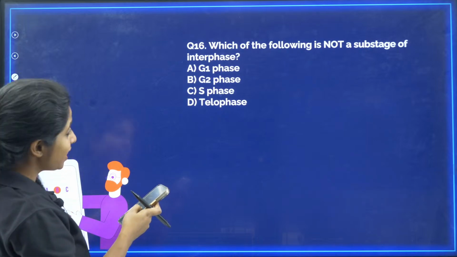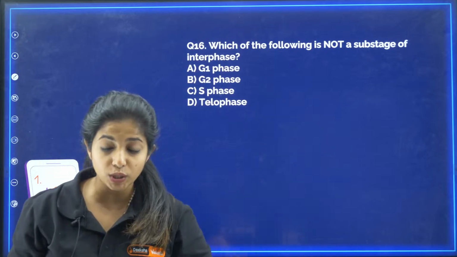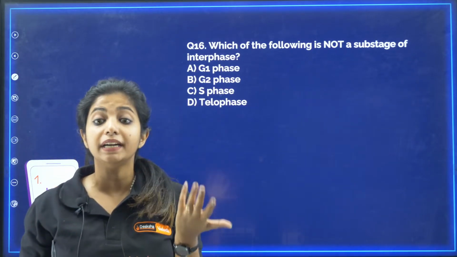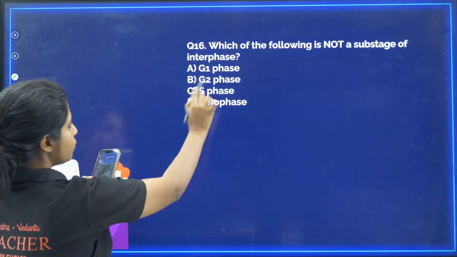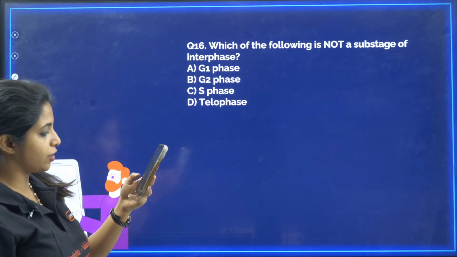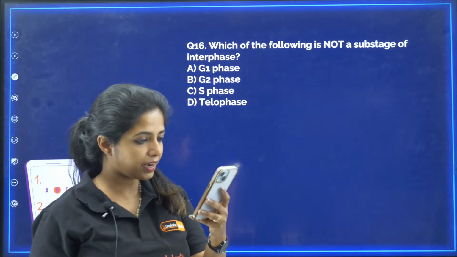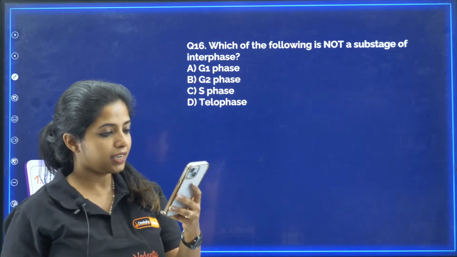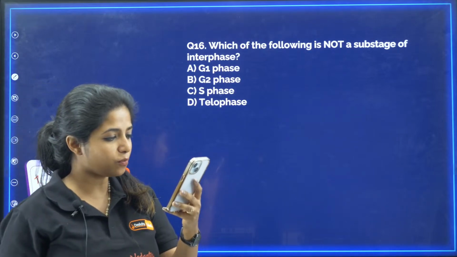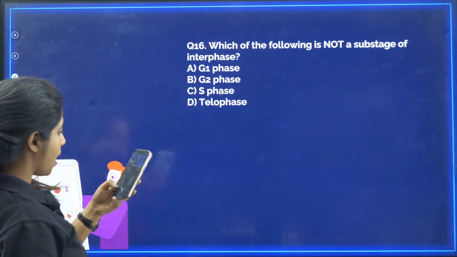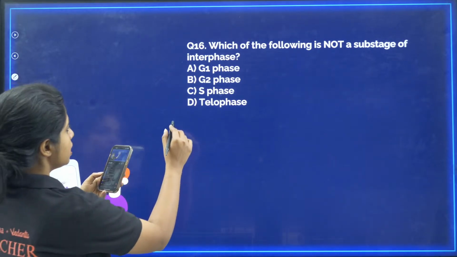Now, I see Narayana saying this is the answer. Which of the following is not a substage of interphase? Interphase is a very big phase, also known as the preparatory phase, where preparation of the cell cycle happens. Now which of them is not? G1, G2, S phase, telophase. What is the answer for this question? I see lots of children answering. Let me read it out first. Great, great, great. The answer for this question is what?